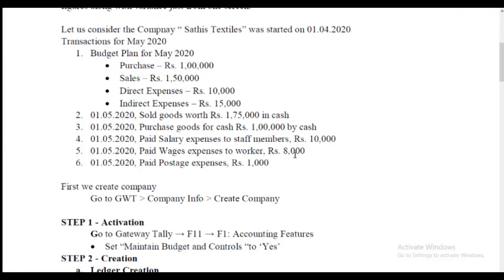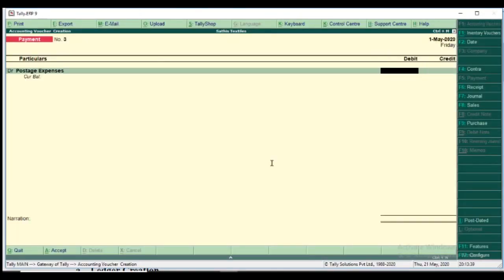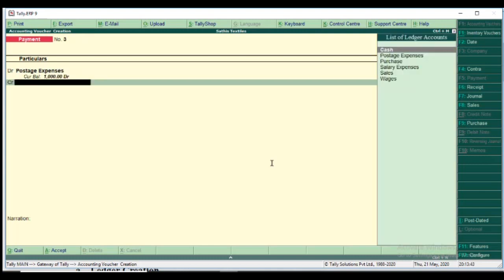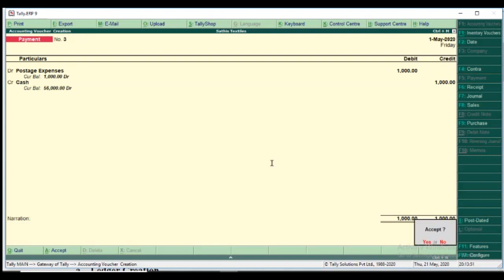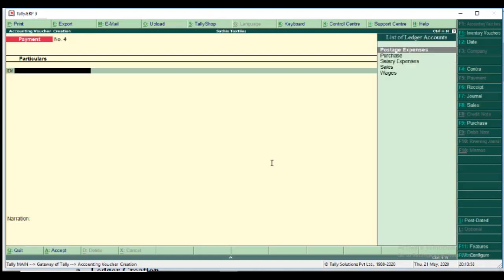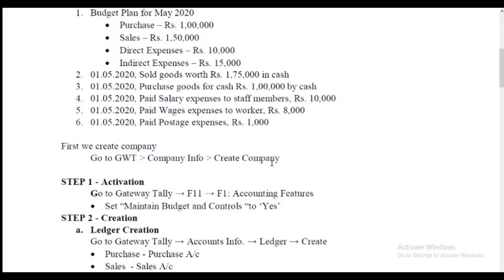The final transaction is postage expenses, rupees 1,000. DR is postage expenses, amount is 1,000. CR is the cash ledger, and I accept. Okay, clearly we entered the transactions.